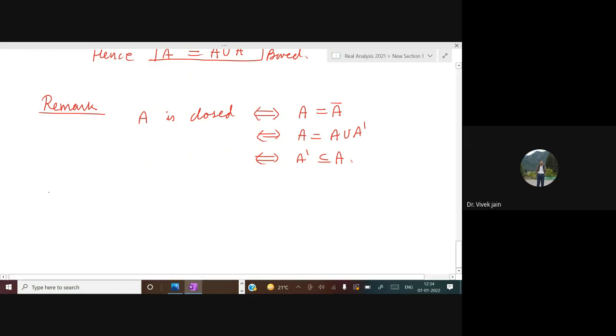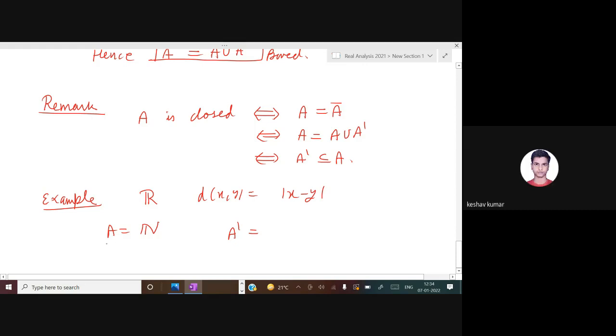For example, if I take a metric space R with respect to the usual metric d(x,y) equal to mod of x minus y, and if I take a subset A to be N, then you know what is A dash. What is A dash in this case? Tell me.